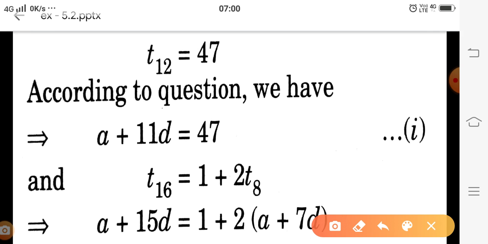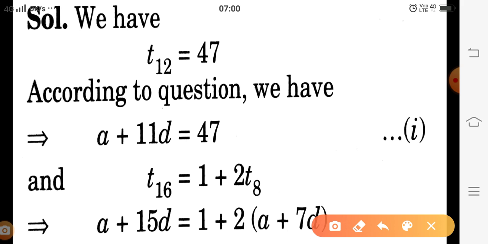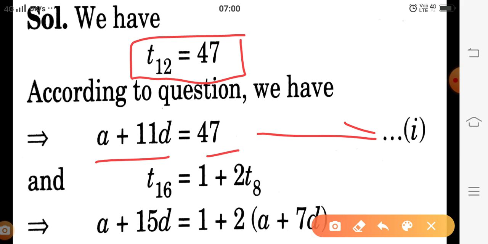In this question the 12th term is given as 47, then A plus 11D is equal to 47. This one is the first equation. And the relation between the 16th and the 8th term is given. The 16th term is 1 more than twice its 8th term, so we are adding 1 to twice the 8th term.